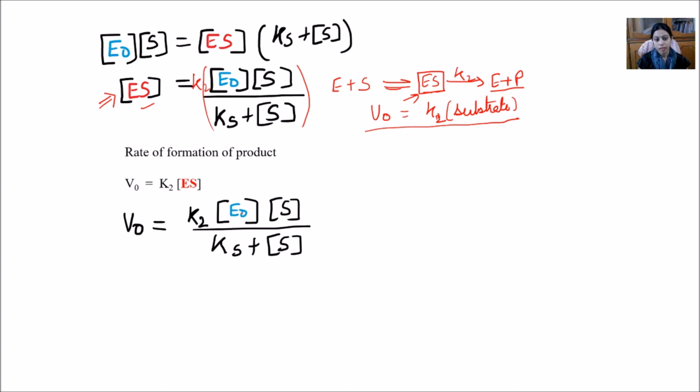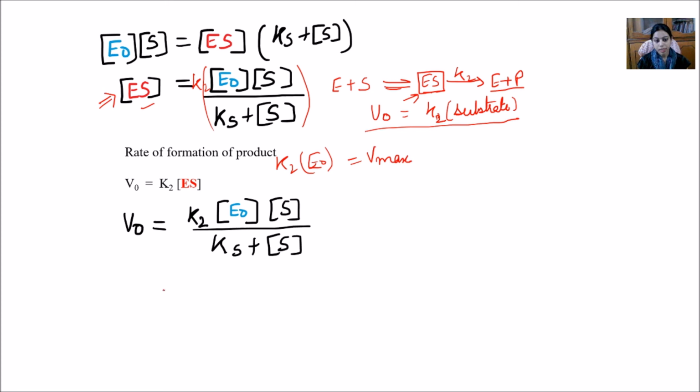Another point is, when I consider K2 into E naught, what does it say? Because I have considered E naught as the total concentration of enzyme, it says that when all the enzyme we have put in the reaction is engaged in the reaction, when all the active sites of the enzyme are saturated with the substrate, in that case we will have Vmax, the maximum velocity.